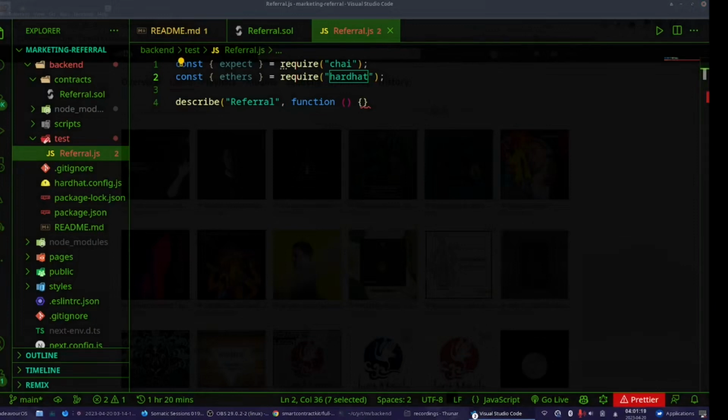So we are not going to test every single thing. I did it. I'm going to share the code so you can check it. The problem is I have like 300 lines of code, and this tutorial would take hours and hours if I wanted to test every single one of them.